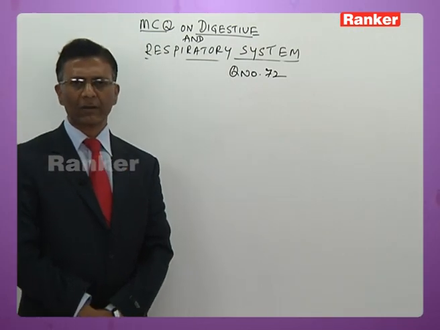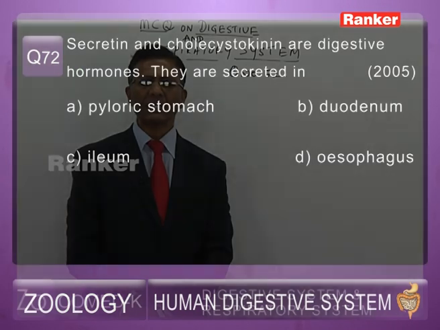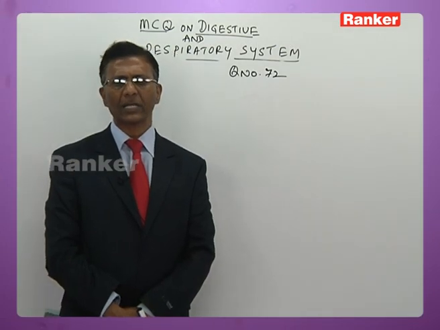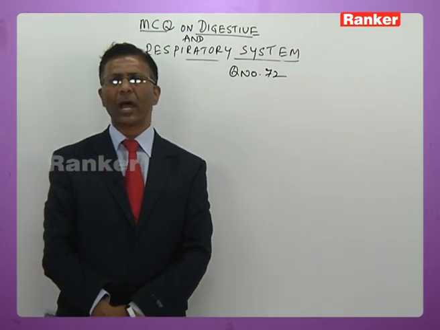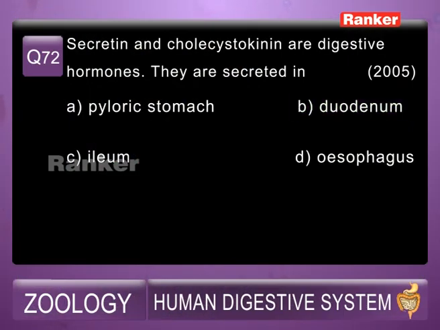72, I shall read out the question for you. Secretin and cholecystokinin are digestive hormones. They are secreted in A, pyloric stomach. B, duodenum. C, ileum. D, esophagus. I have learnt already, dear students, that secretin and cholecystokinin are the hormones secreted by duodenal mucosa. So the answer is B for this, that is, duodenal mucosa secretes cholecystokinin and secretin.